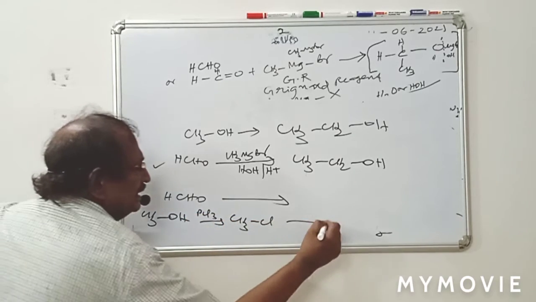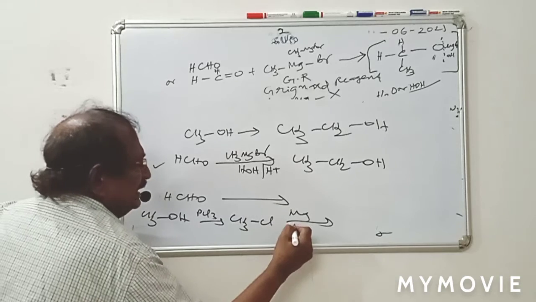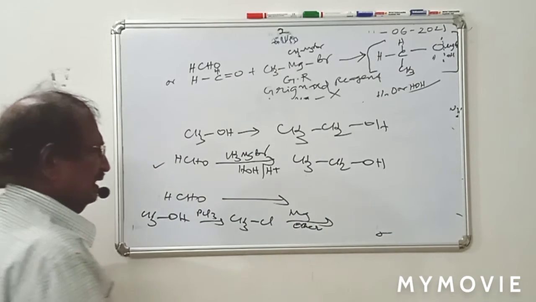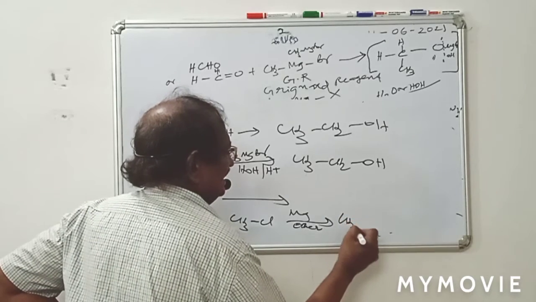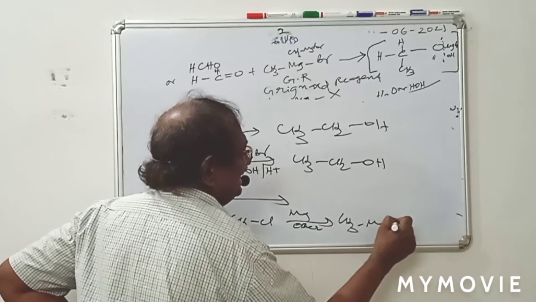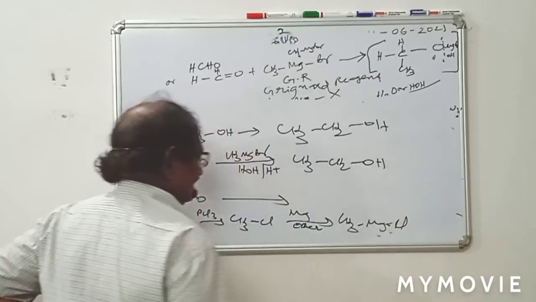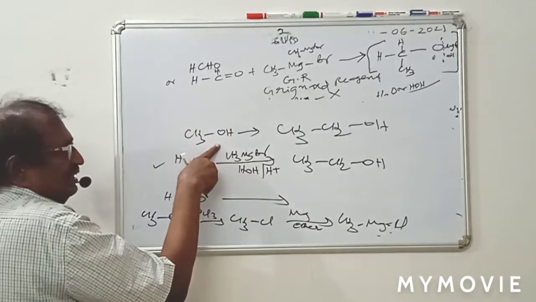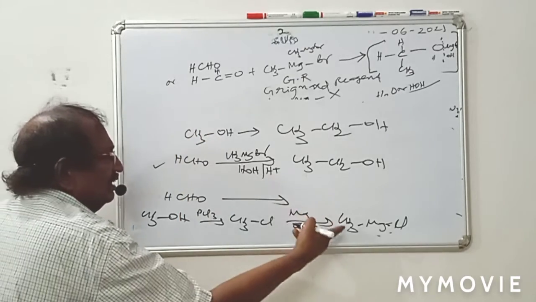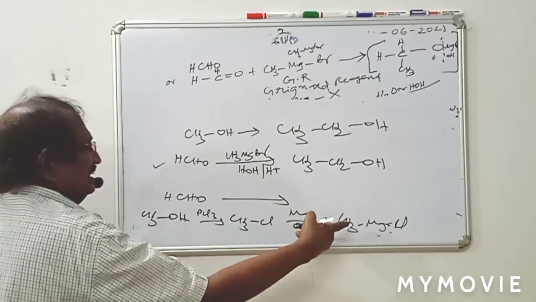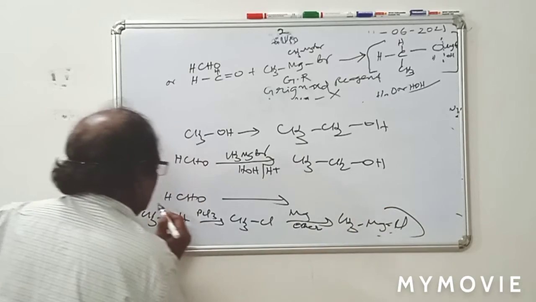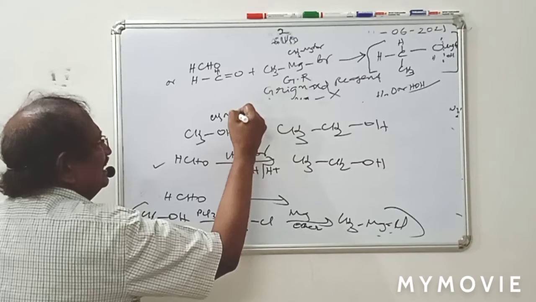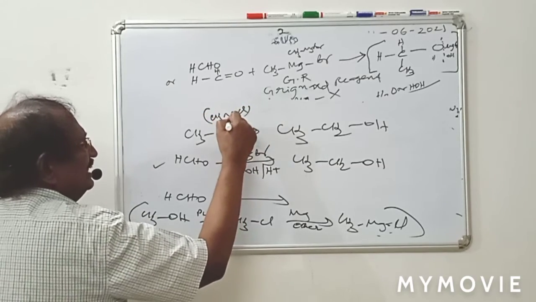CH3Cl. Then magnesium powder in ethereal solvent will convert it into CH3MgCl. Grignard reagent is ready. That means although methanol is given, it is immediately converted into Grignard reagent, CH3MgCl.